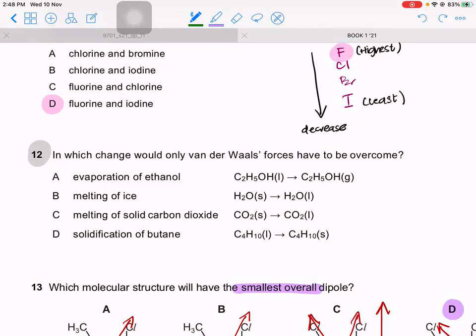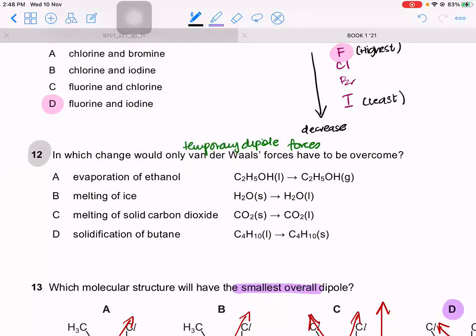But more specifically, before the change had been made in your syllabus, the permanent dipole forces and the temporary dipole forces were known as van der Waals forces. Now we just say all three are van der Waals. But back then, we used to consider mostly the temporary dipole induced dipole, we used to call them van der Waals because those were the weakest. The rest of them, because they were stronger, we did not really refer to those as van der Waals forces.